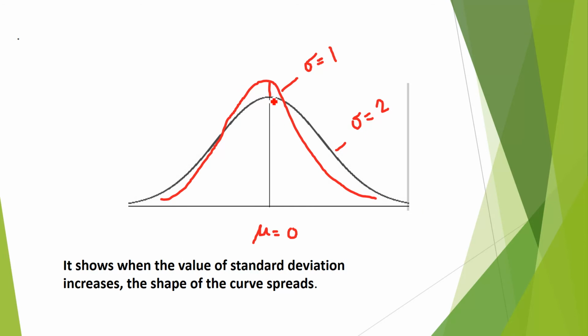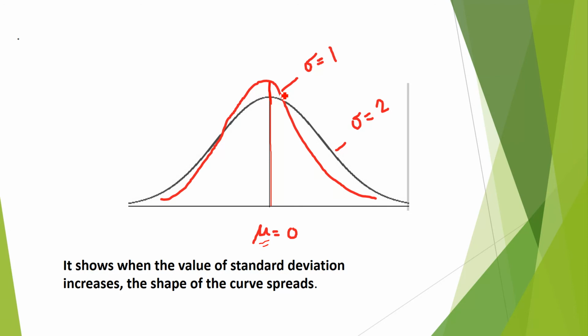And this line represents, I told you, the mean. The center line represents the mean. Suppose both curves have the same mean. I have extended it till here. Both have the same mean. Mu is equal to 0. Mu represents the mean. In both bell-shaped graphs, suppose the mean is equal to 0.